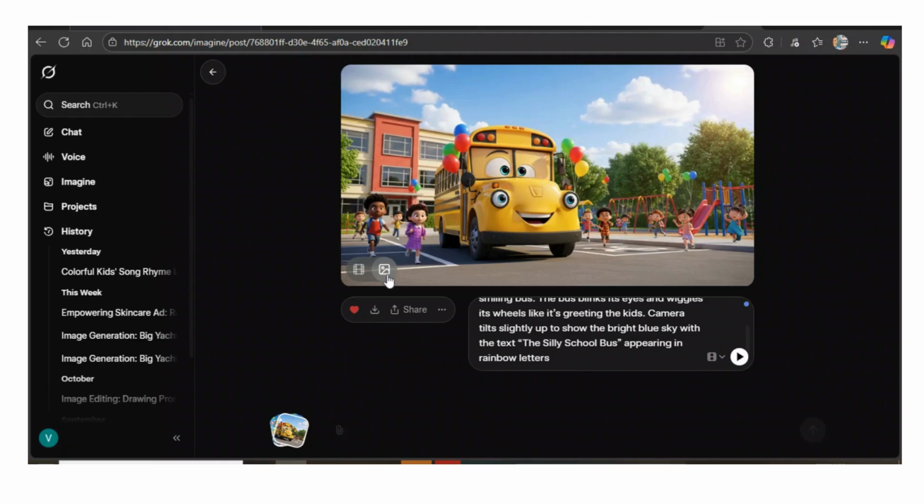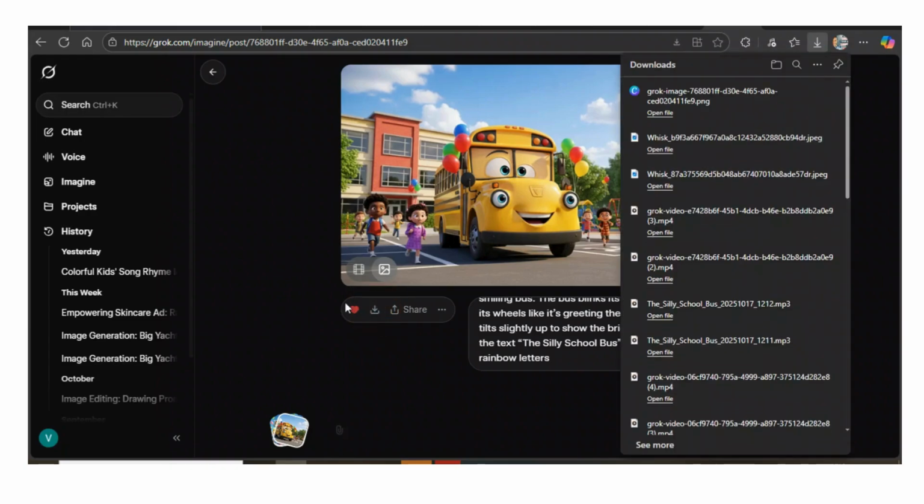Did you see that the silly school bus is written very nicely with the beautiful bright colors that kids will definitely appreciate? So what you need to do now is come back here to the download section and download the video so that you can access it later when we are doing the editing.